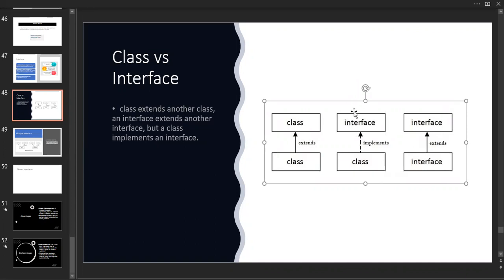So for interfaces, till Java 7, we don't have the keyword default inside an interface. But in Java 8, they introduced the keyword called default. Okay, let me show you that.